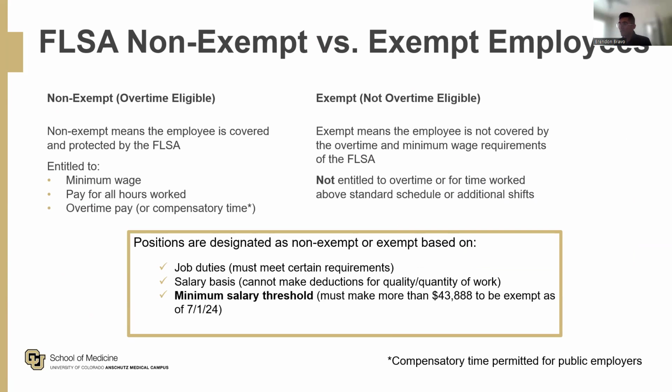It also means you're not entitled to overtime for time worked above standard schedule or additional shifts. So positions are designated as exempt or non-exempt based on job duties, salary basis, and also minimum salary threshold. So that means they must make more than $43,888 to be exempt as of July 1st, 2024.